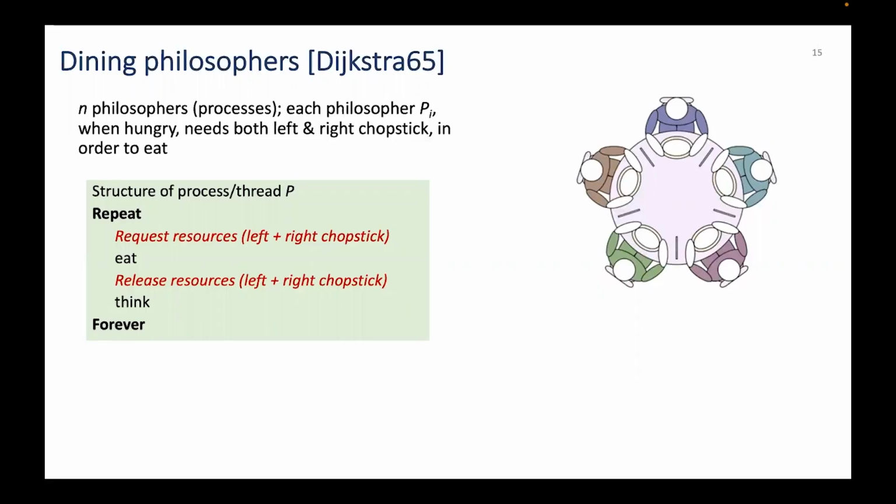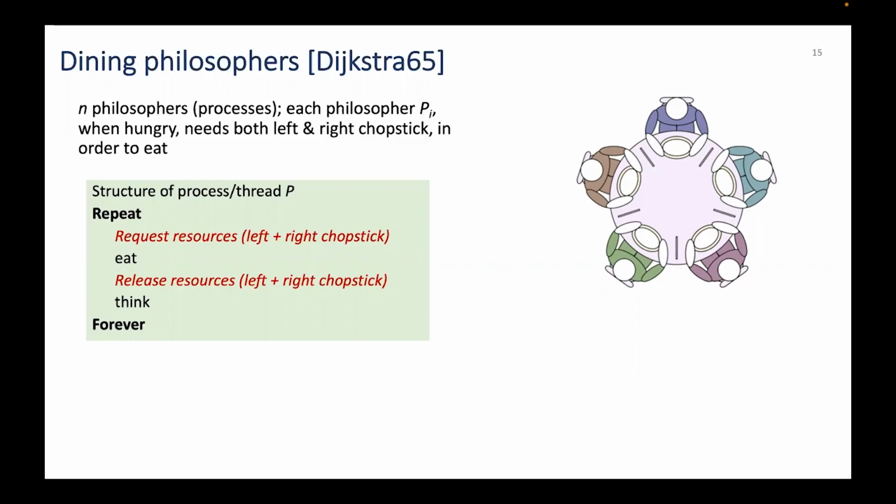Each philosopher would like to eat, but to do so, he or she needs two chopsticks, the one on the left side and the one on the right side. Once a philosopher gets both chopsticks, others, of course, cannot use the same chopsticks used by the philosopher.